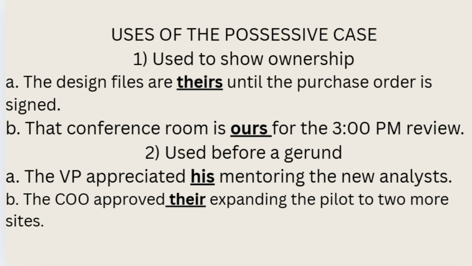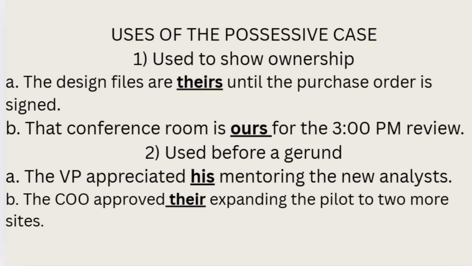Number 2, used before a gerund. A gerund is a verb ending in ing used as a noun: mentoring, expanding, onboarding. When we put a possessive before a gerund, his mentoring, their expanding, we show who owns the action itself. This reads precise and slightly more formal. The VP appreciated his mentoring the new analysts.